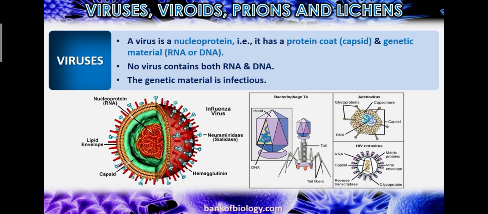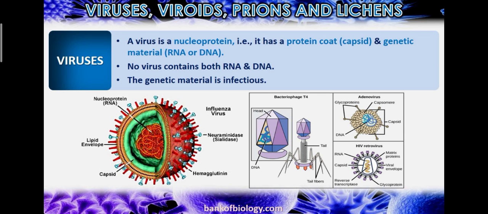Only hepatitis B virus is the virus which contains DNA, as far as we know. The rest of the viruses contain RNA, but hepatitis B virus has been proven to contain DNA as genetic material. Okay, students? Exception is everywhere. No virus contains both RNA and DNA. The genetic material is infectious.